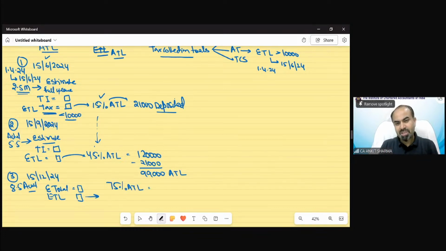So now suppose this is 1,60,000. Out of this, you have deposited 21,000, because 75% includes 15% and 45% also. And then you deposited 99,000 also at the earlier time.